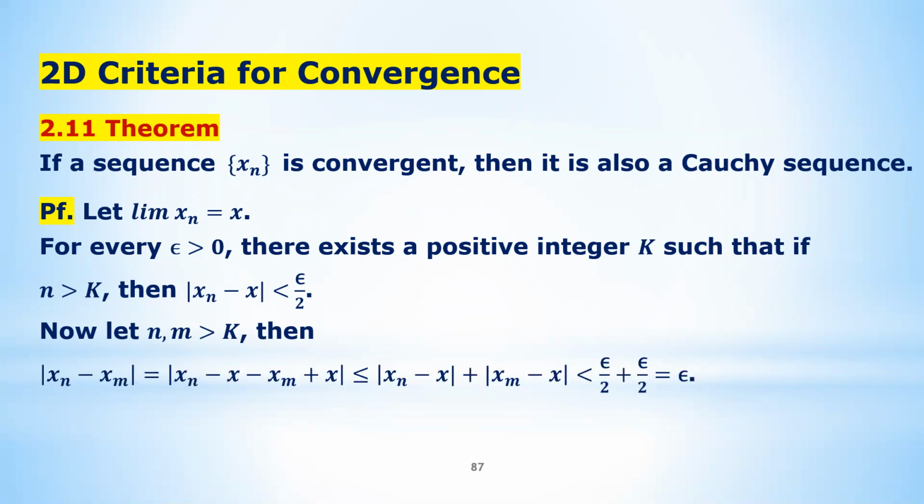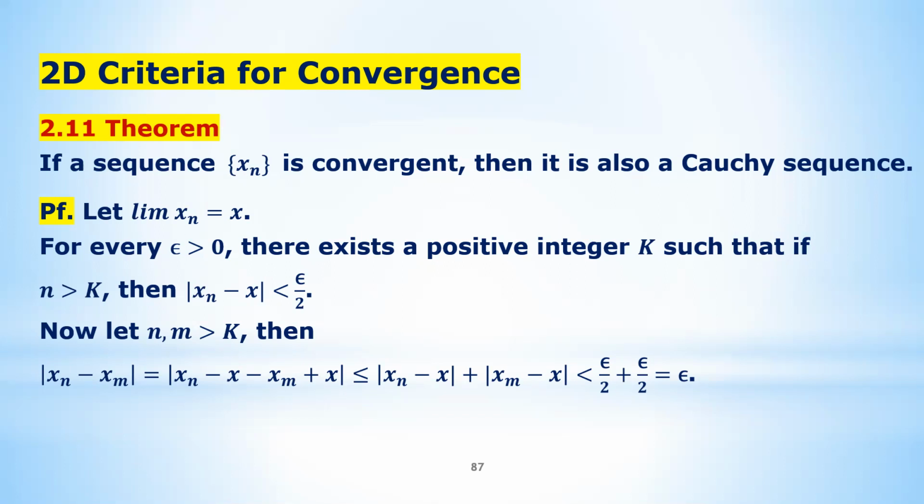So therefore you can estimate the distance between xn and xm. Using the regular technique, insert minus x plus x into it, and then cut in the middle using the triangle inequality. You can see everything is controlled by |xn minus x| plus |xm minus x|. Both are less than epsilon divided by 2, so the total is less than epsilon.